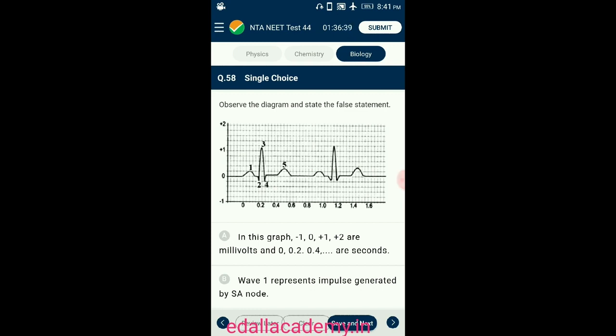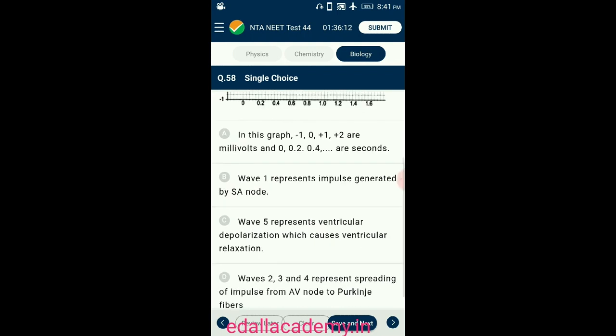The ST segment after that represents the muscular activity of the ventricular contraction. The wave 5 is the T wave, which represents the electrical activity, ventricular repolarization. The segment after that indicates the muscular activity of the ventricular relaxation. So the answer for this question is option C.